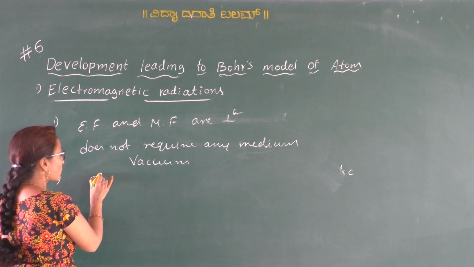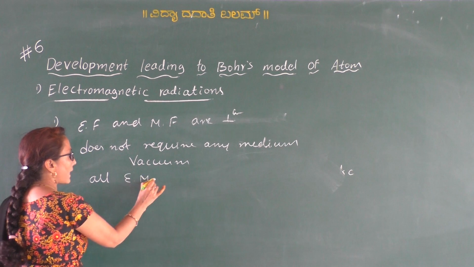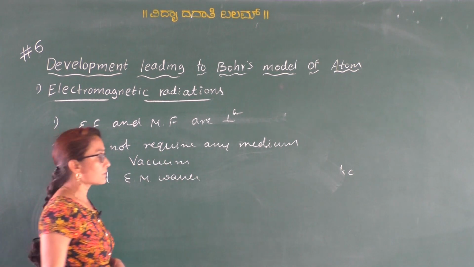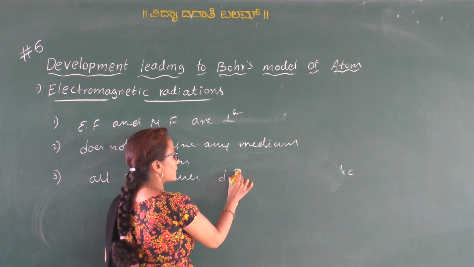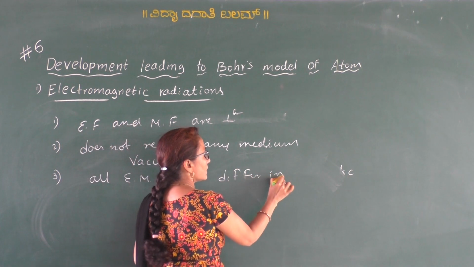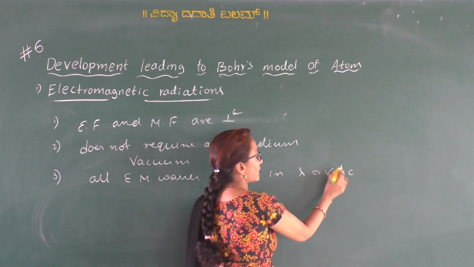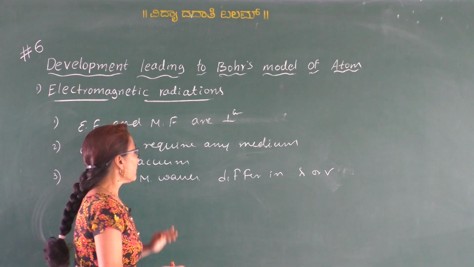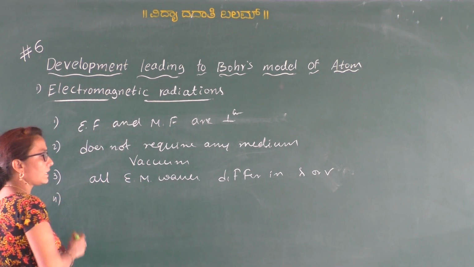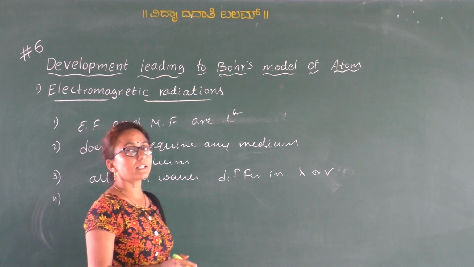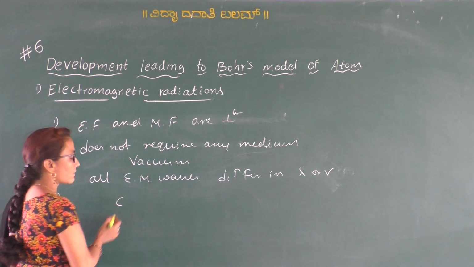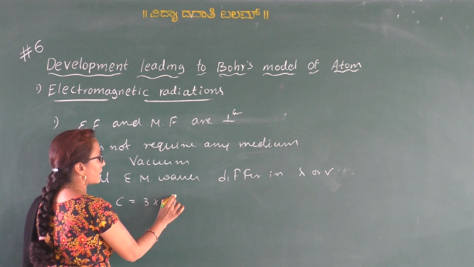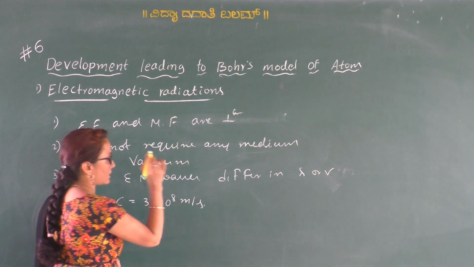So the different types of electromagnetic waves differ in their wavelength or frequency. But all the radiations travel with the same velocity, that is the velocity of light. It is given by c. c is equal to 3 into 10 to the power 8 meter per second.